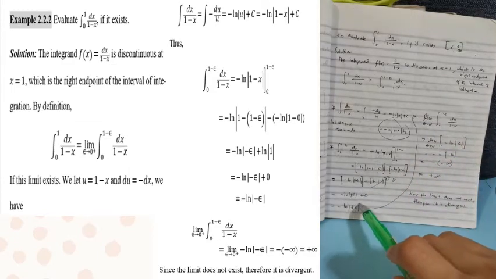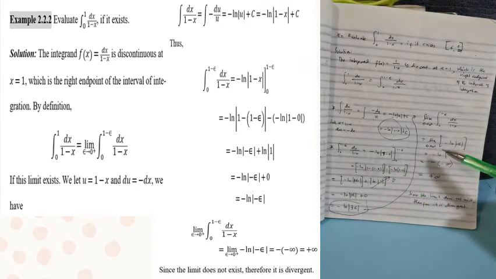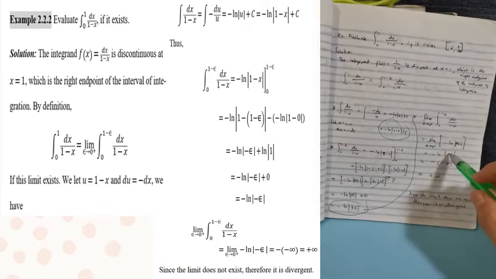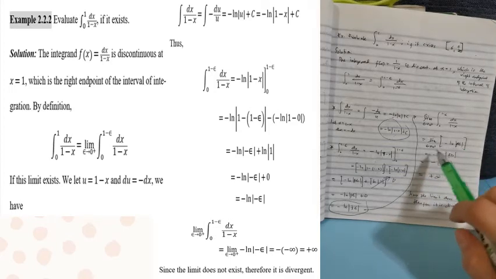Since na-evaluate na natin siya, ang next step is kukunin natin yung limit niyan. The limit of the negative of ln of epsilon as epsilon approaches 0 from the right.